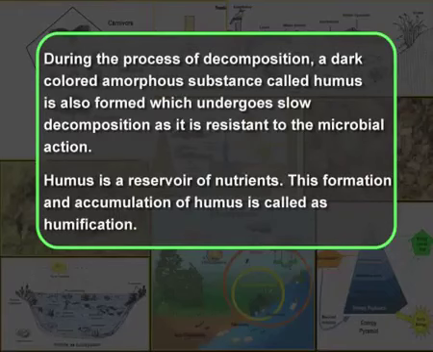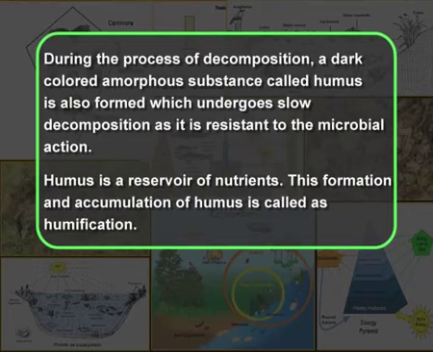During the process of decomposition, a dark colored amorphous substance called humus is also formed, which undergoes slow decomposition as it is resistant to the microbial action. Humus is a reservoir of nutrients. This formation and accumulation of humus is called humification.